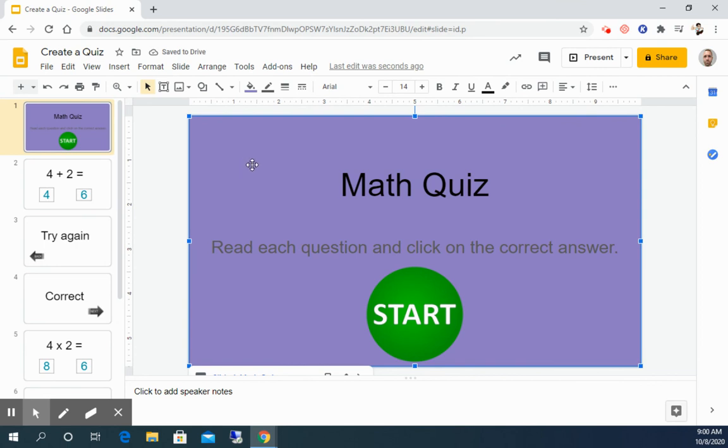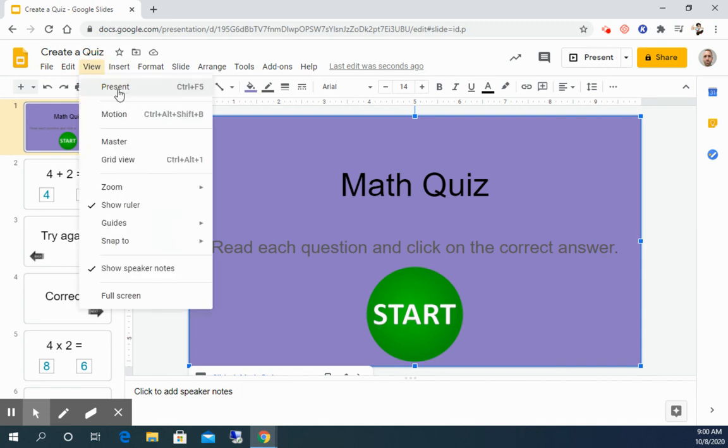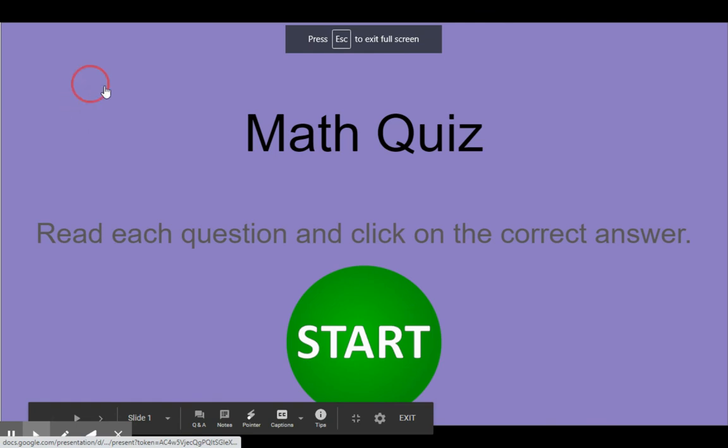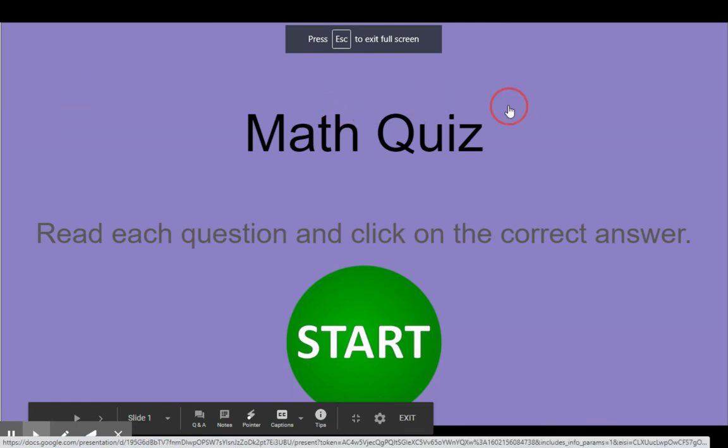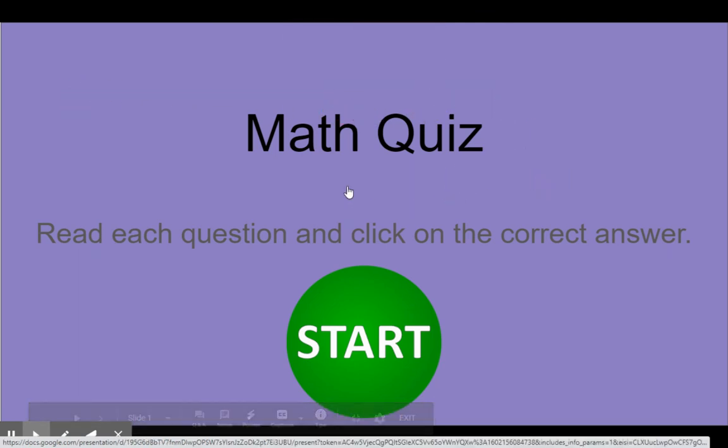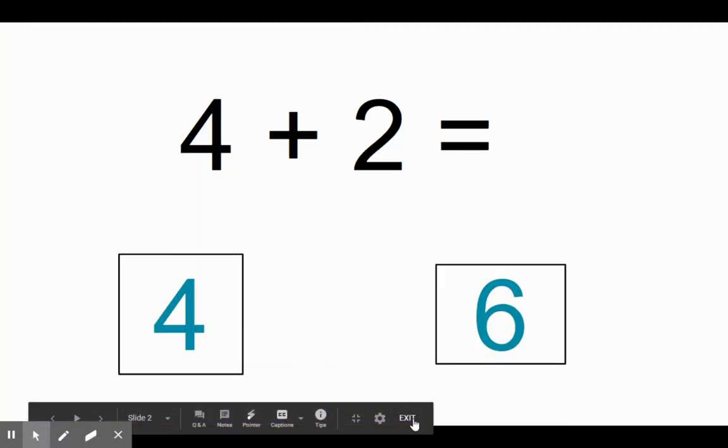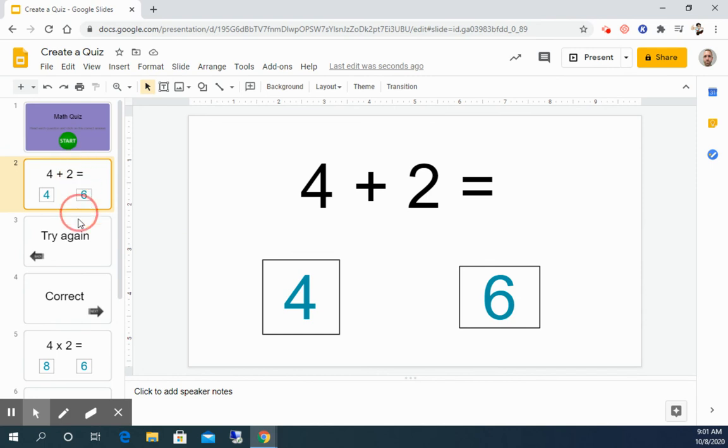The reason that we're going to do this is now when I have this slide, if I click anywhere on there besides Start, it will just stay on the slide. So let me show you what it looks like. View, Present. Now if I click anywhere on the slide, you can see what I'm clicking. You see that red circle. It doesn't advance. It just brings me to this slide. But when I click on Start, it brings me to slide number 2. So you need to continue that for all your slides, to stretch it over all your slides.